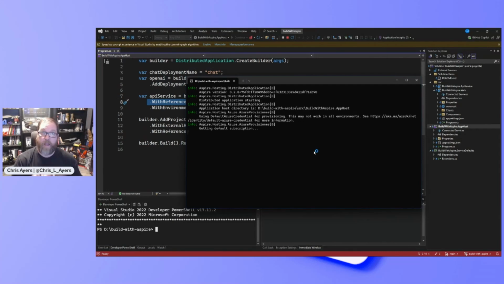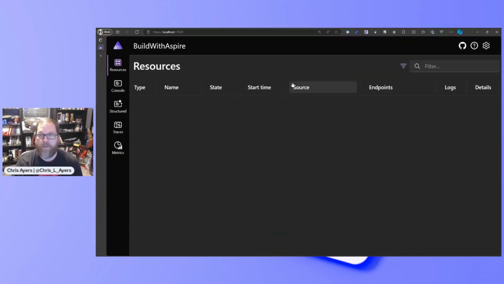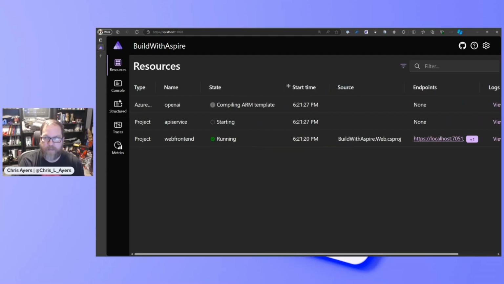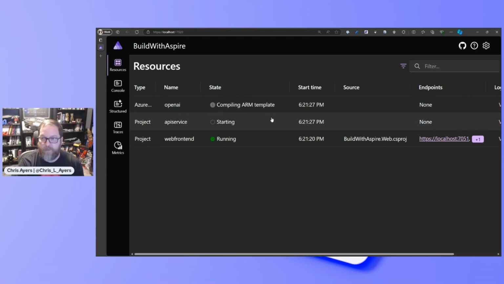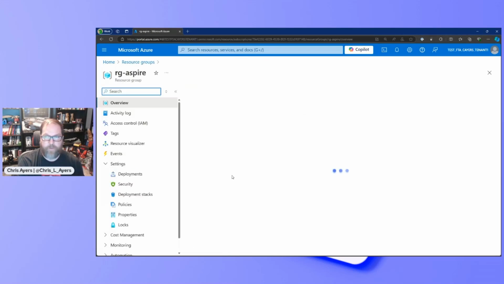Now, I've run into problems in the past. I have a number of different subscriptions, and I've run into problems where the subscription I've set with some of my things is different than the subscription that I'm logged into in Azure or in Visual Studio. And I'll show you those couple of settings real quick. Notice this is now compiling an ARM template. This is actually going to do a deployment out to Azure and create that OpenAI instance and create a resource group. I have a different demo I'll show you in a minute, but if we look, it just created this resource group.